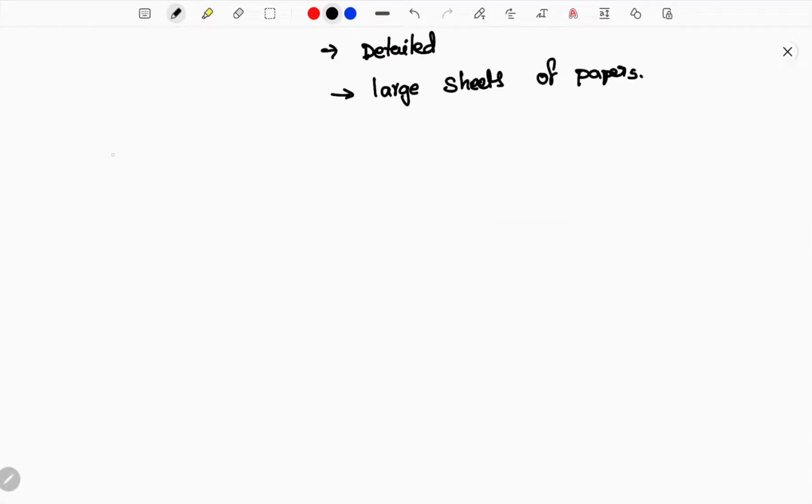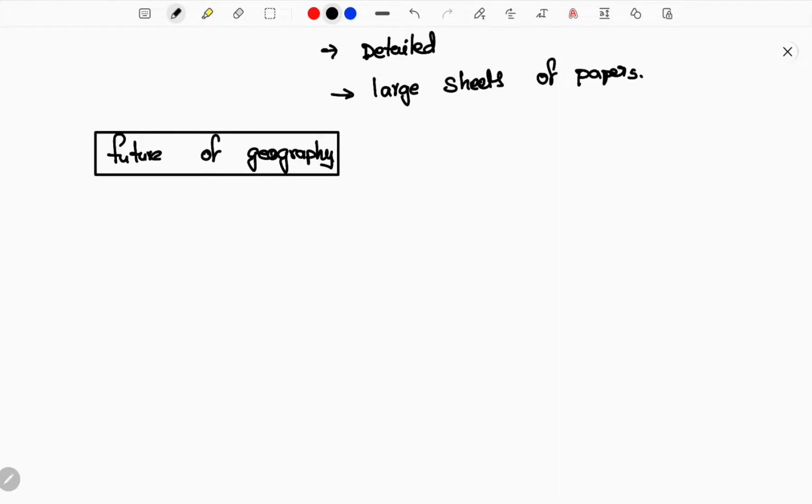First, okay guys, I need to say about the future of geography. I need to explain a few things about this. Future of geography means, if you are considering geography as a subject, does it have scope or not? In the United States there is a high demand for geography staff and geographical subjects, and there is also an advanced form of geography. Now geography is getting advanced. It is not in a static stage. Geography is a subject which evolves. As I said earlier, it will keep evolving further and further.